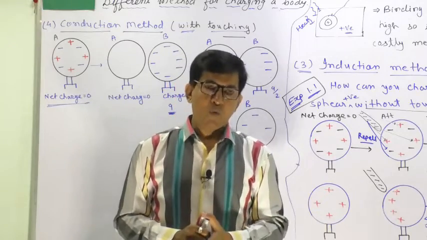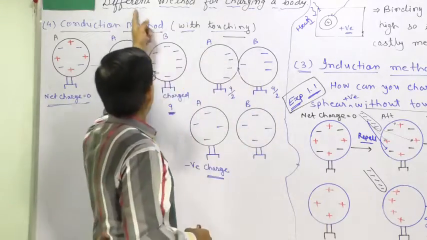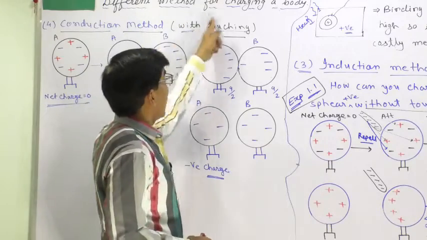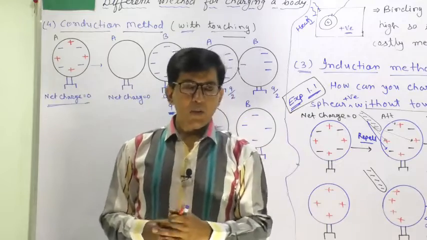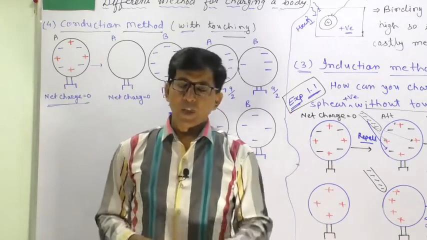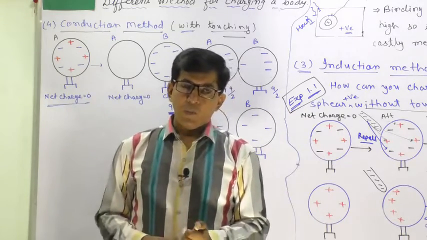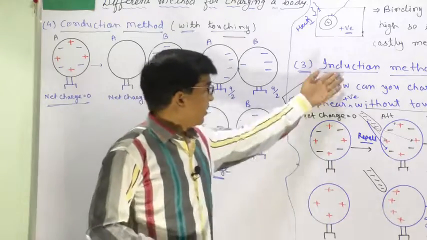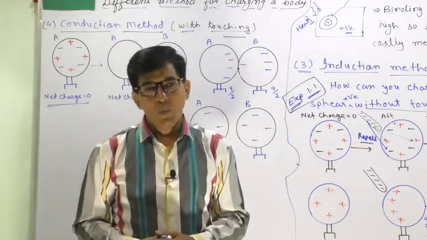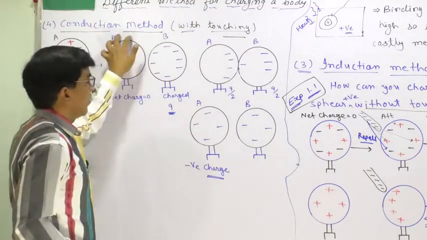So these are different methods of charging a body. Which are the four methods? The first is rubbing. Second is the thermal method. Third is the induction method. And fourth is the conduction method.